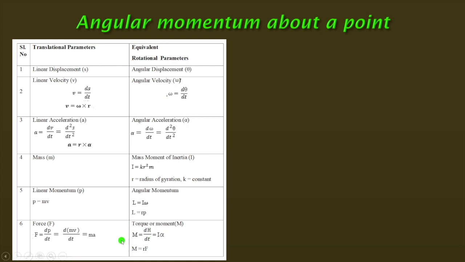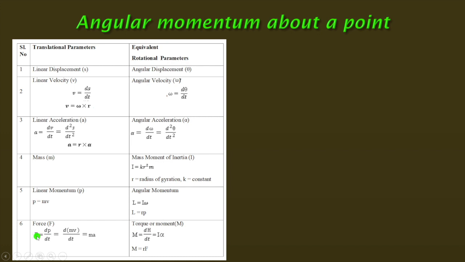So this moment equals I into alpha. Similar to this one, force that causes linear acceleration equals mass into acceleration, and here moment that causes angular acceleration equals I into angular acceleration.